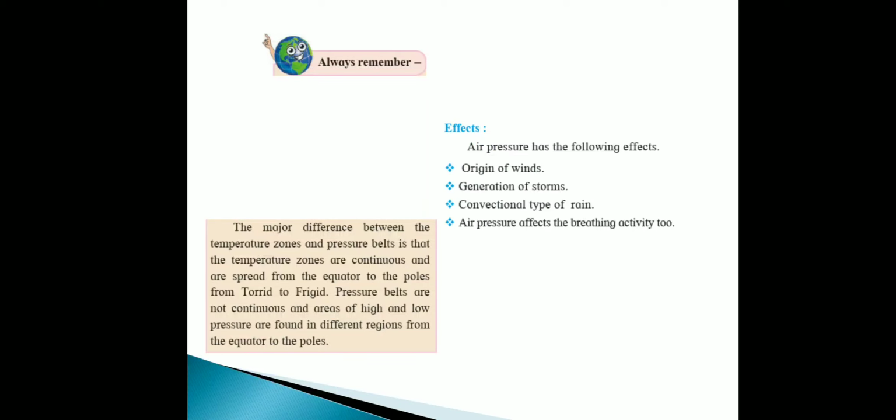Effects. Air pressure has the following effects: origin of winds, generation of storms, convectional type of rain, and air pressure affects breathing activity too. Which effects occur because of air pressure? Because of air pressure, winds are generated, storms are generated, and convectional rain. The higher the air pressure, rain will be created, or convectional type of rain will be created. And air pressure affects breathing activity also. If the air pressure is very high or very low, we can face suffocation.